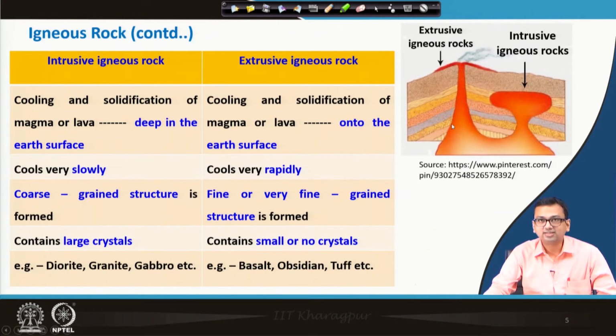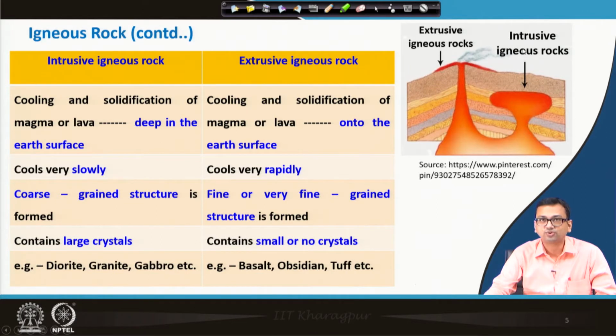Why is it like this? In case of intrusive igneous rock, as the name suggests, cooling and solidification of magma or lava happen deep in the earth. So, it is inside the earth that the cooling and solidification is happening.